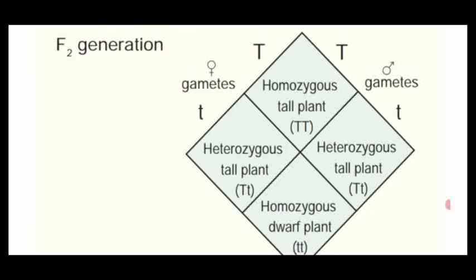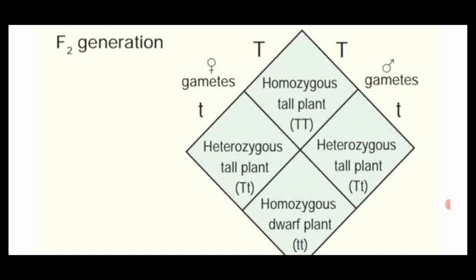So, out of these 4 gametes, 3 are tall and 1 is dwarf. Out of these 3 tall plants, one is the homozygous tall plant, and the remaining 2 are heterozygous.